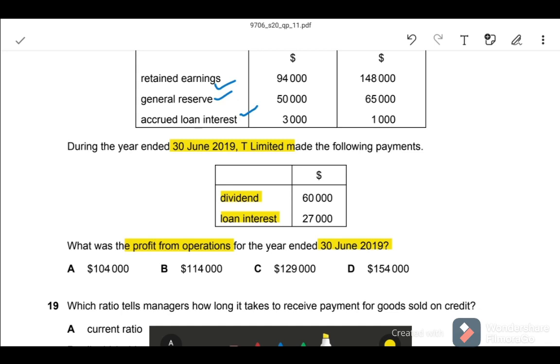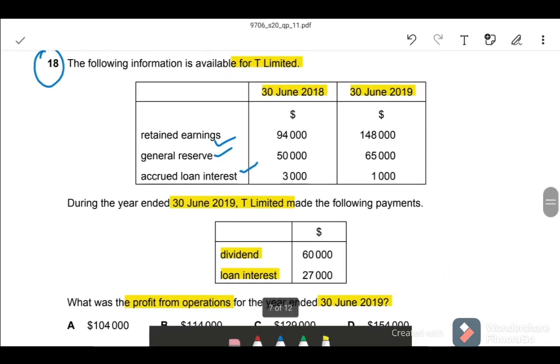Profit before interest and tax is called profit from operation. So we have to add dividend and interest to the retained earnings, then we get the profit from operation. So what is the retained earnings of this year? It increased from 94,000 to 148,000.